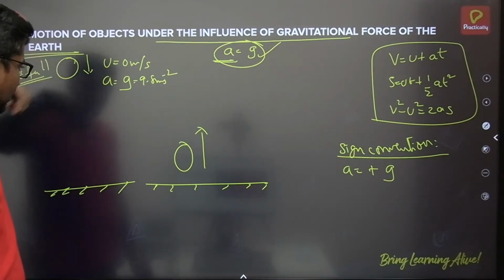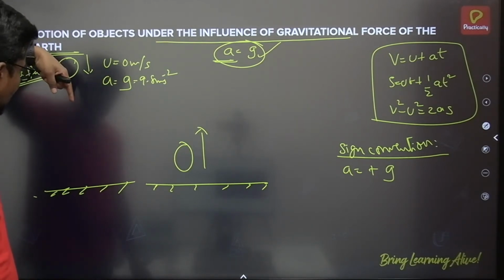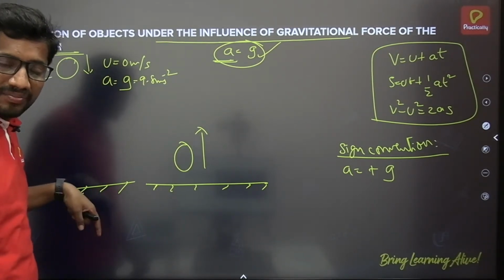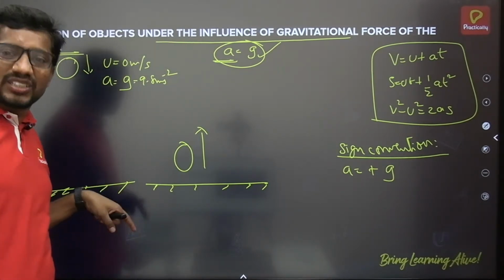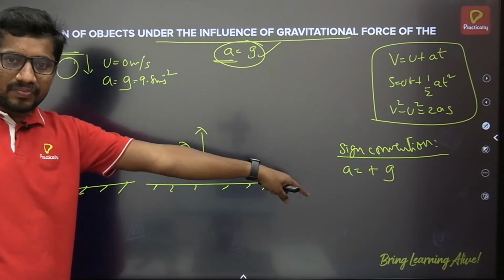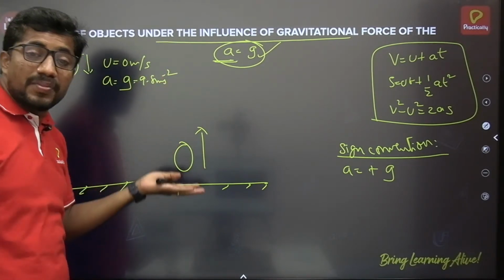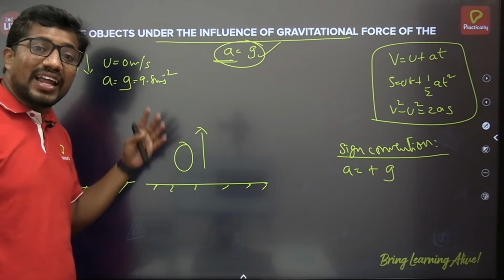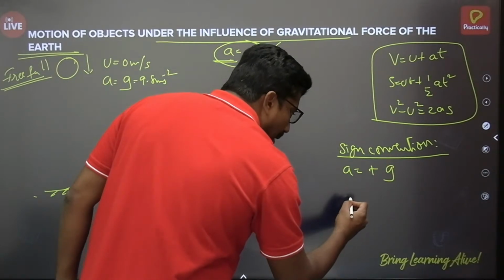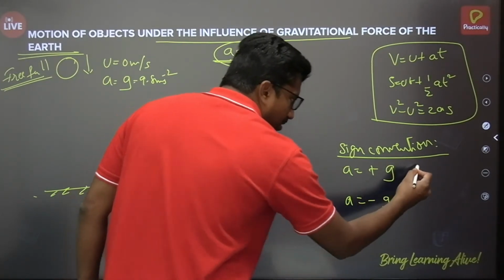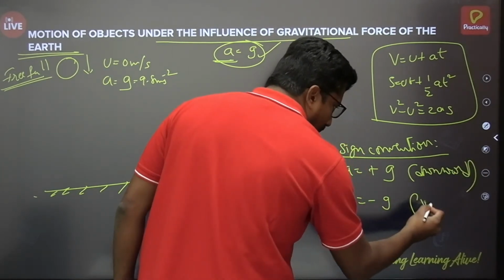Since I am taking this from my conventional point of view, it's moving towards the center of the earth. So it's directed along the direction of influence of the gravitational force. So I am taking the A value as positive. In this case, if the body is projected in the upward direction, which means it's traveling upward, that direction is opposite to the influence of the gravitational force. So for the upward direction, I will take A as minus g. This is for downward motion and this is for upward motion.